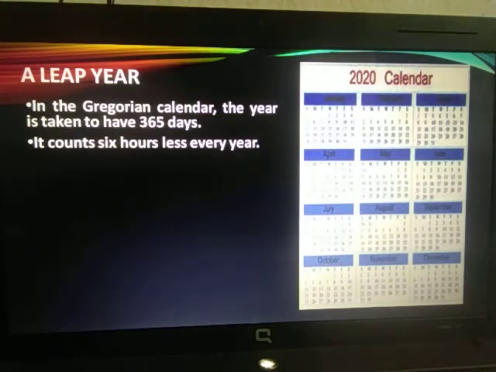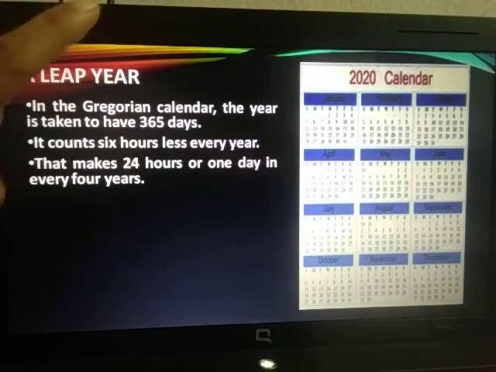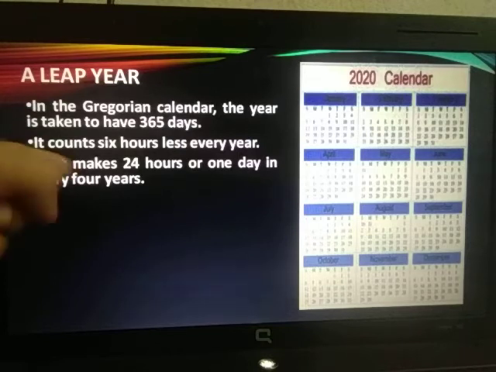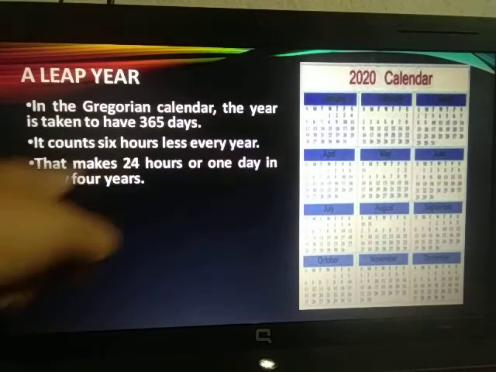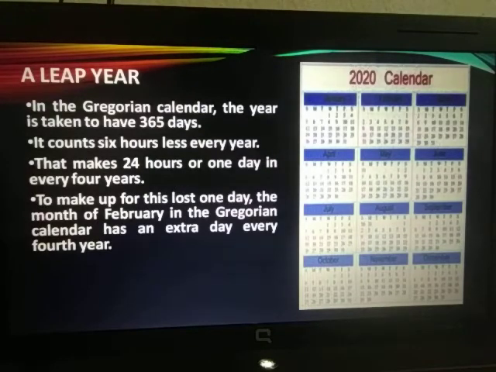In the Gregorian calendar, every year 6 hours are counted less, but that makes 24 hours, 1 day, in every 4th year. So that 4th year is called a leap year.